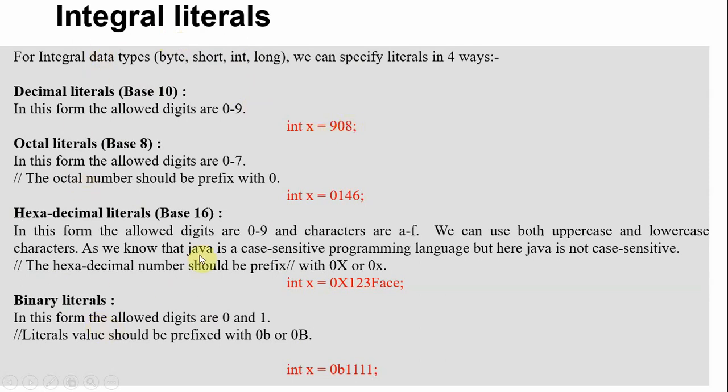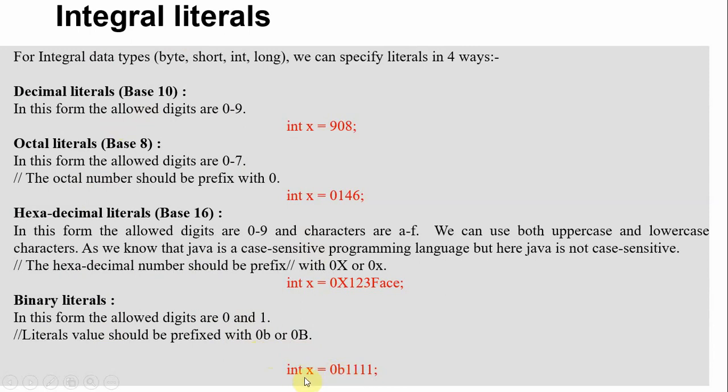Binary means the only allowed digits are 0 and 1. But here, to represent 0 and 1, why? Because decimal also allows 0 to 9, right? So 0 and 1 from binary are also part of decimal. To differentiate, we use 0b. B stands for binary. So we prefix with 0b, capital or small, there is no issue.